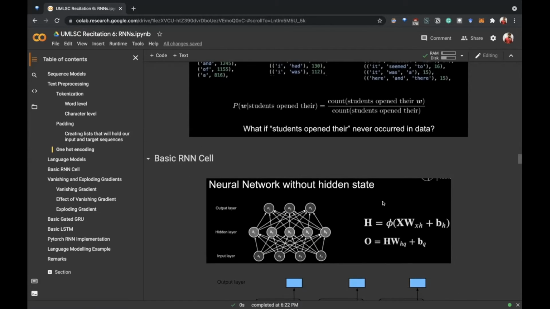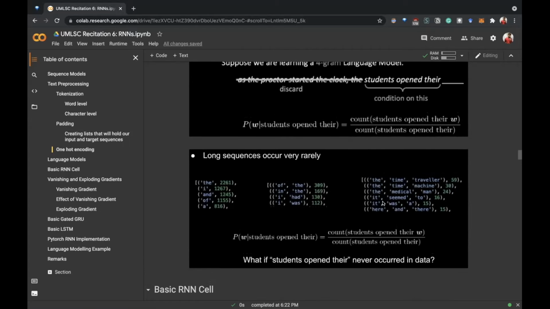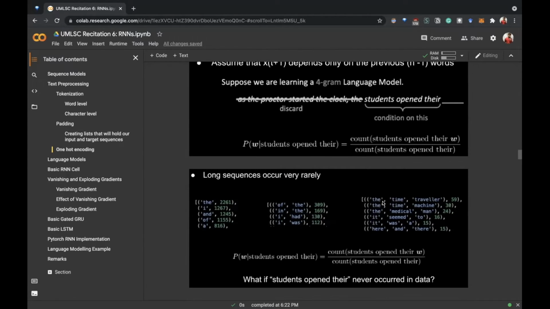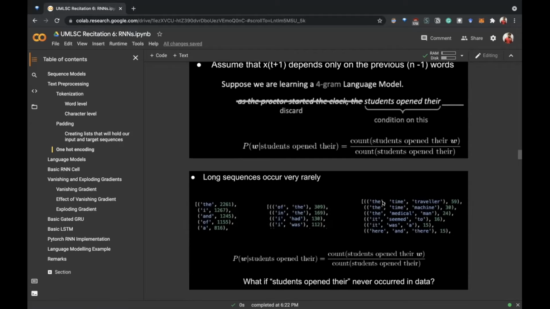So could any of us speak and say what might be the solution for dealing with this? If you see in this case, in the text corpus that we have, there are terms of zeros in either the numerator or the denominator, or both. So how should we deal with this? Let's say, what might your approach be?